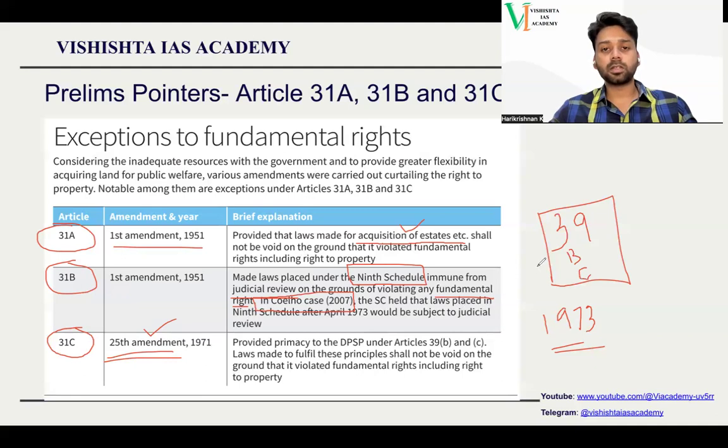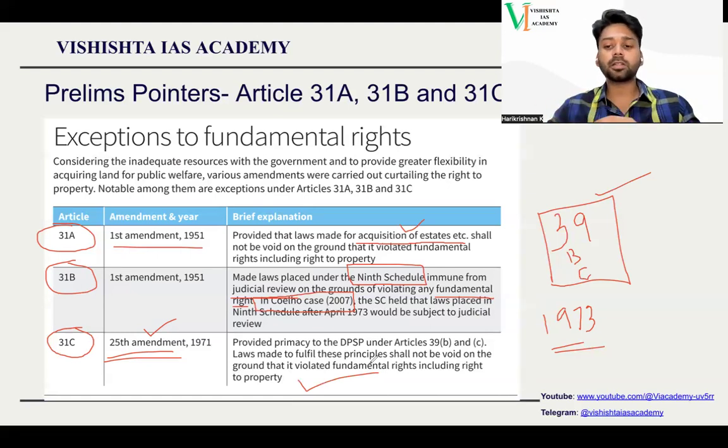Later, in 1973, during the Keshavananda Bharati case, surprisingly, the Supreme Court upheld this provision. They said that 31C is fine. You can use it to implement the provisions mentioned in Article 39B and C. We won't question whether it is against a fundamental right or not, but it should not be against the basic structure. No provision, no act can be against the basic structure. So the basic structure doctrine will apply. That is what the Supreme Court said. So this provision is extremely important. You need to know about it.